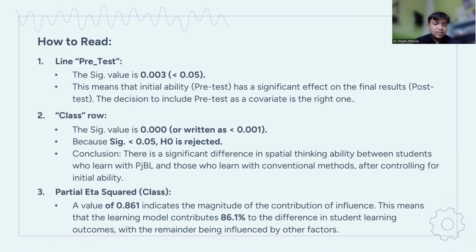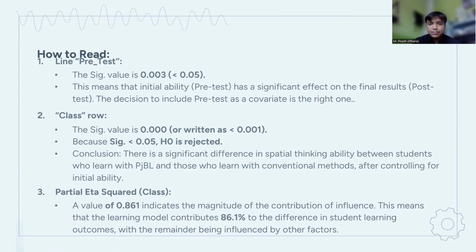And number three is the partial eta squared at the class row, with a value of 0.861, which indicates the magnitude of the contribution of influence. This means that the learning model contributes 86.1% to the difference in student learning outcomes, with the remainder being influenced by other factors.